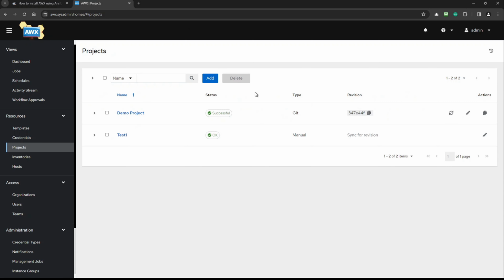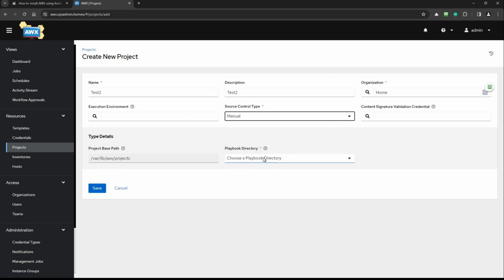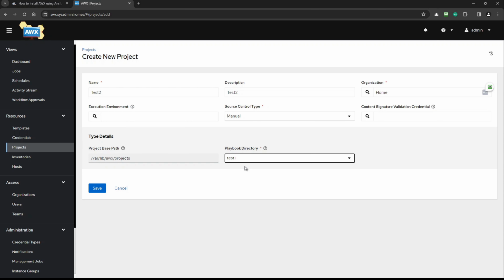And we can go back to projects and we can create another one. So we will create test2, and Control C, and home. You can type it here and it will choose automatically, manual, and then you can choose test2. But we can try to select test1, and you know what? It will not work, just because AWX will not allow you to select a directory that is currently in use by another project. So if another project is using a directory, you will not assign it to a different project. Okay, fine. So let's choose test2 and save.